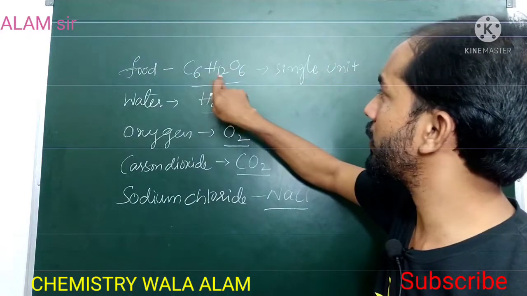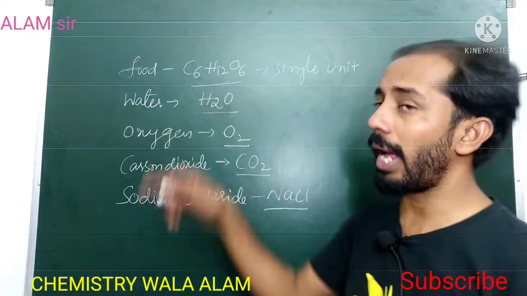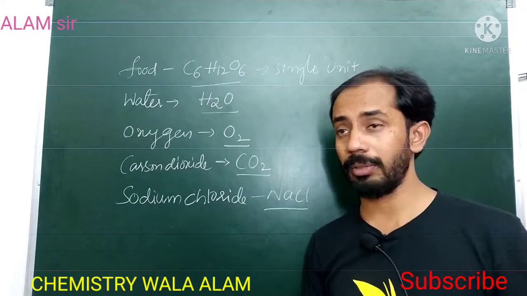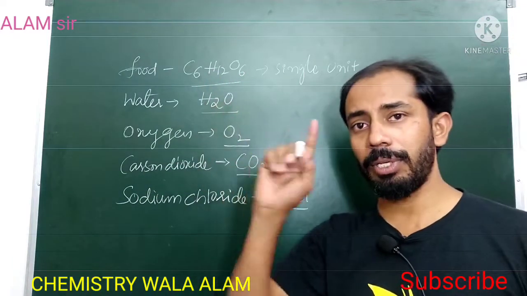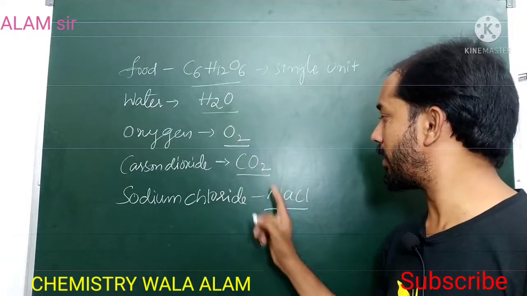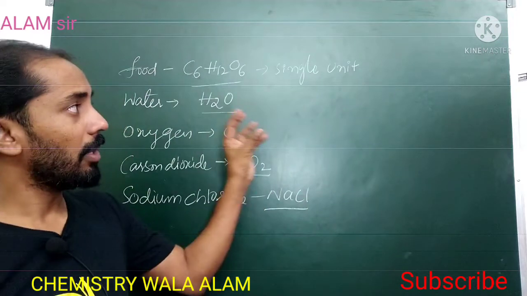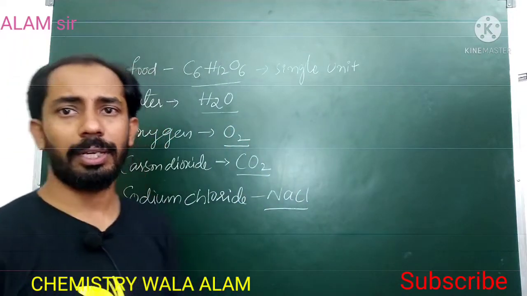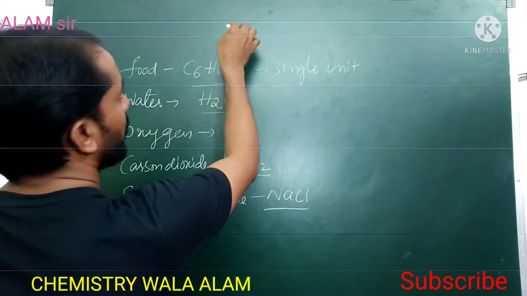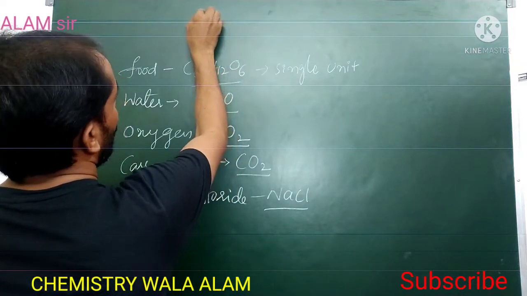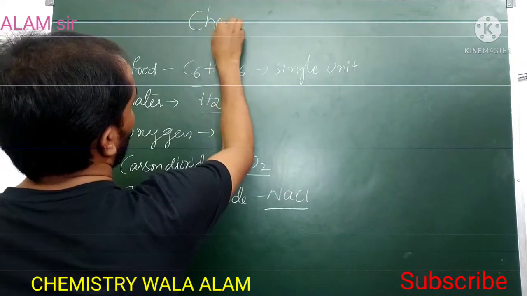See here, 6 plus 12 plus 6, total 24 atoms are acting as one unit. Here 3 atoms are acting as one unit, here 2 atoms, here 3 atoms, here 2 atoms. So how these atoms are held together can be explained by the chapter chemical bonding.